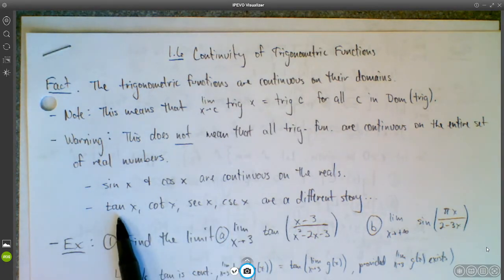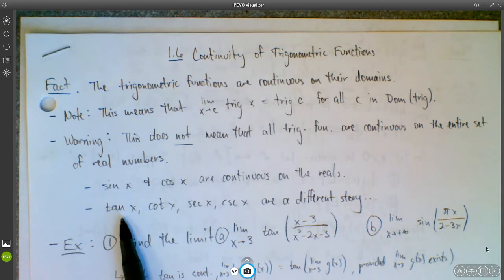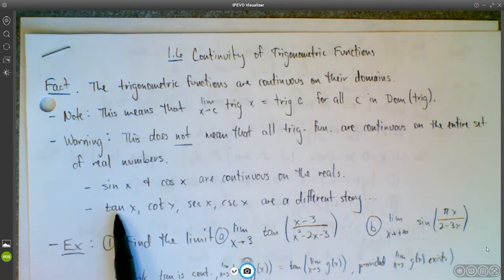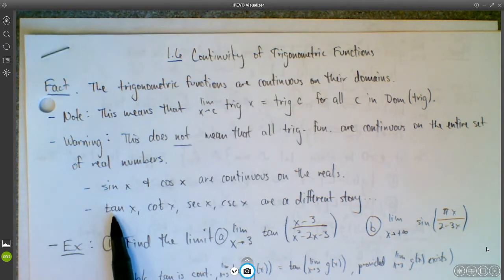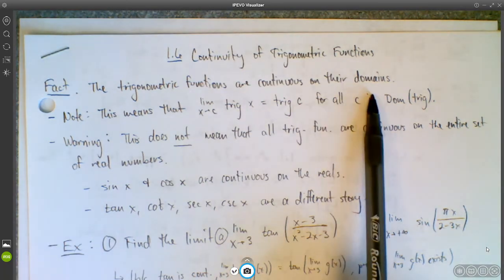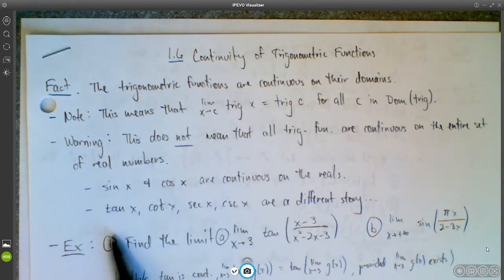Right, the tangent function has asymptotes at pi over 2, 3 pi over 2, negative pi over 2, negative 3 pi over 2, and then every odd integer multiple of pi over 2 after that. So it has a bunch of discontinuities if you're looking at the entire set of real numbers. But the thing is that pi over 2, negative pi over 2, etc., are not in the domain of the tangent function. So it still remains true that tangent is continuous on its domain. Same thing with cotangent, secant, and cosecant. They all have asymptotes at various places, but on their domains, they are continuous functions.